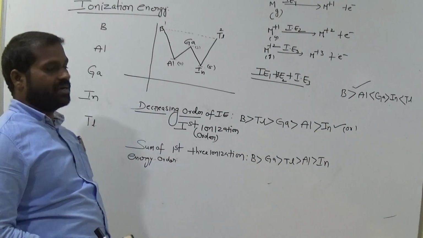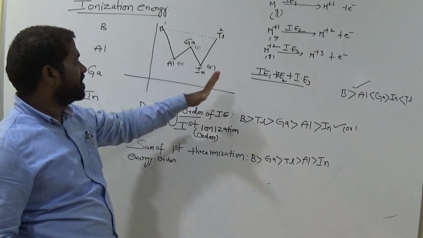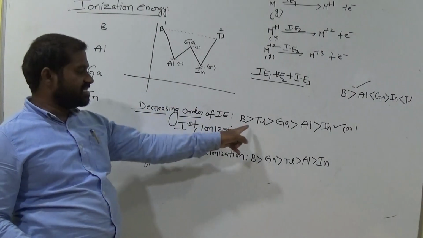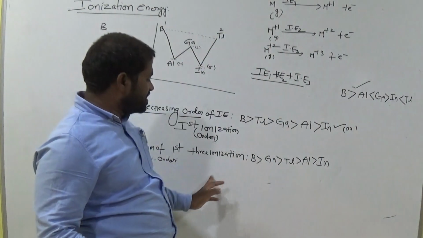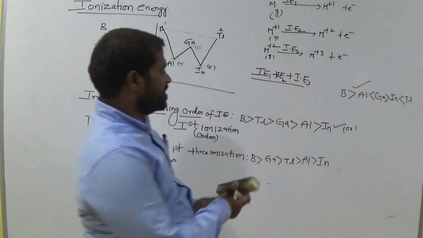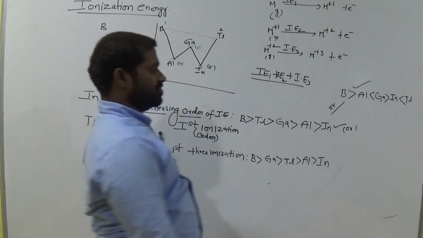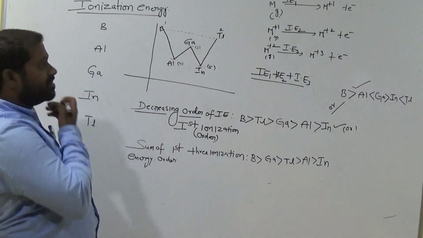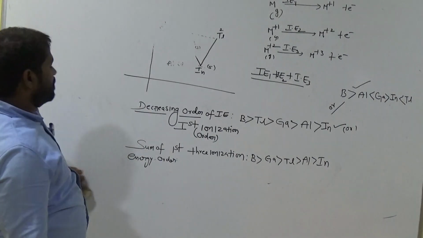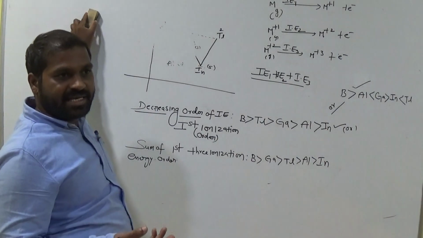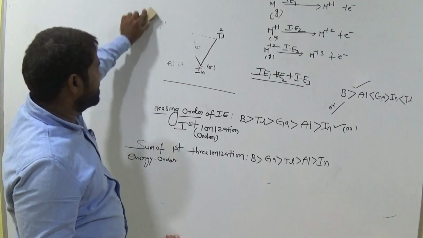This is the short trick, simple. So write the W: first place, second place, third one, fourth one, fifth one. In the first ionization energy case, this is the order. For the second ionization, that means the sum of the first three ionization energies, we can follow this kind of order. Now these two are the same. Okay? Clear, all of you? I explained already what ionization energy is and what factors influence the ionization energy. Okay?